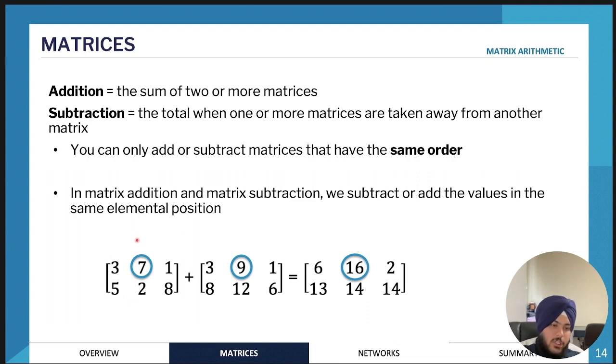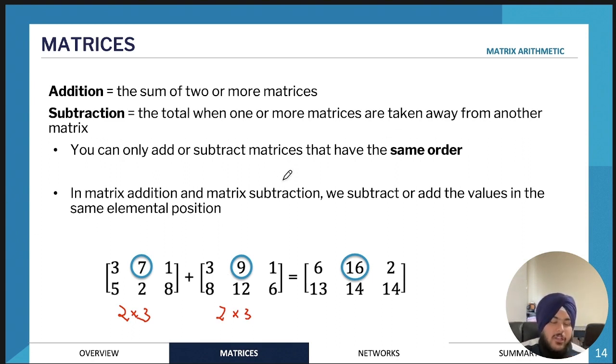For example, in this question, we have a 2 by 3 matrix, and we're adding it to a 2 by 3 matrix. Since these two matrices have the same order, they can be added. So when you're doing matrix addition and subtraction, the first thing to find out is if the matrices that you're adding or subtracting have the same order. If they don't, then the addition or subtraction cannot be done.